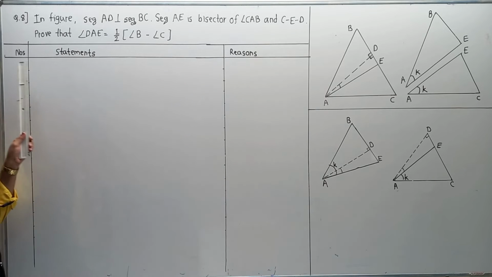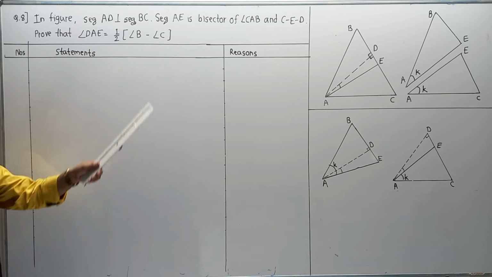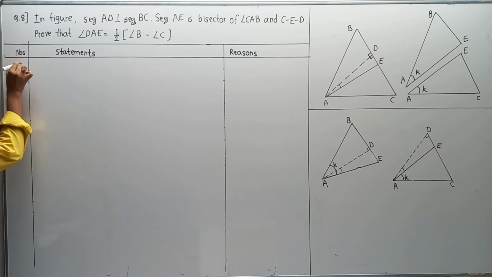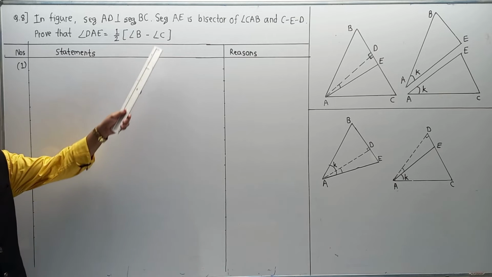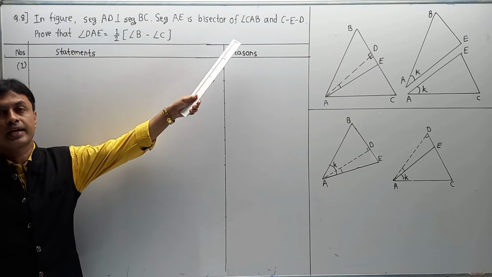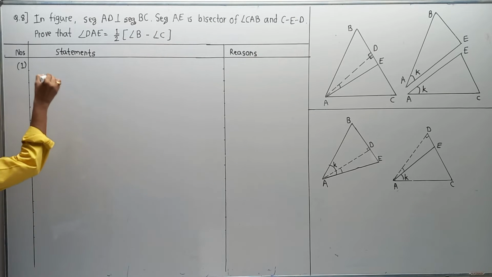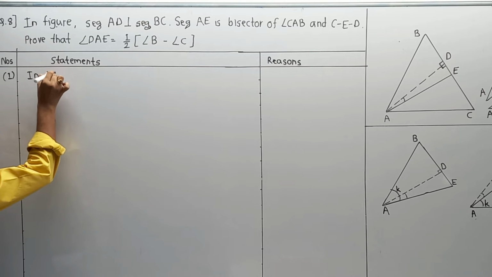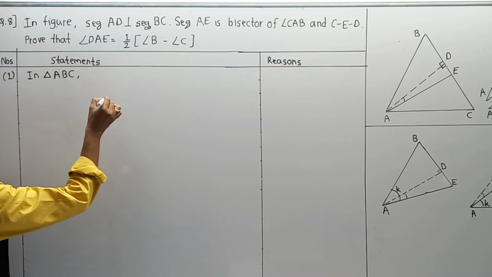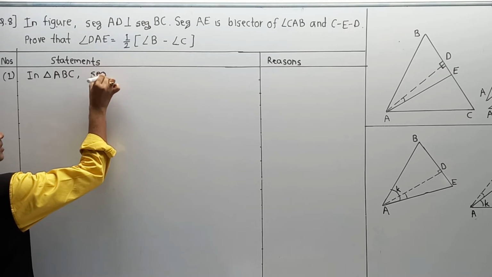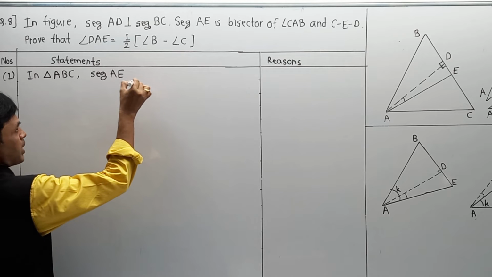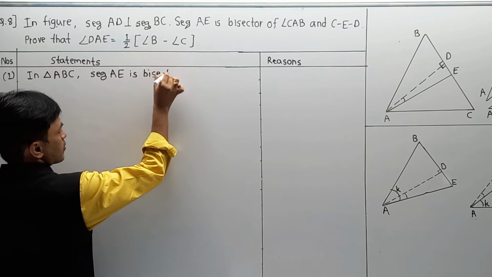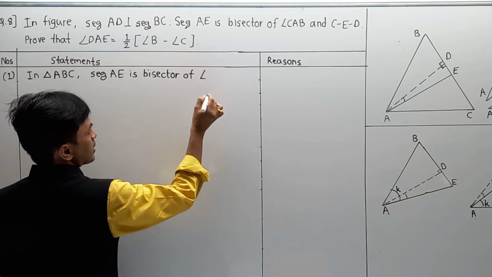So one by one we are going to write the answer in the form of numbered statements and reasons. First part: we are using the reference that segment AE is bisector of angle CAB, starting from that. Therefore in triangle ABC, segment AE is bisector of angle CAB.